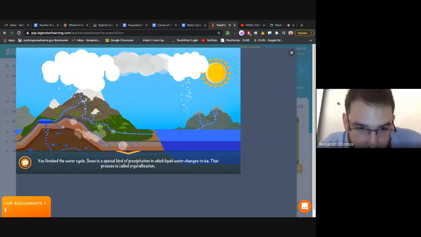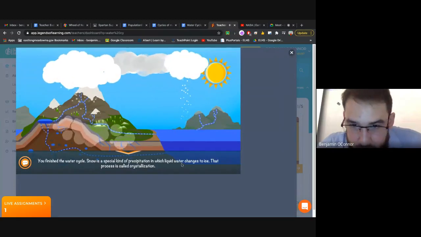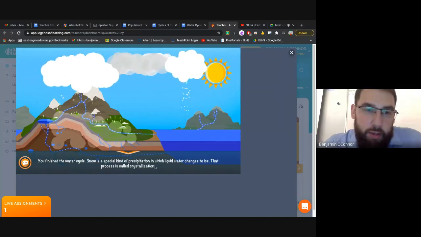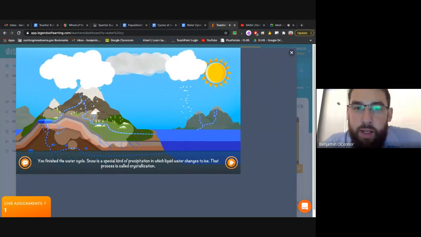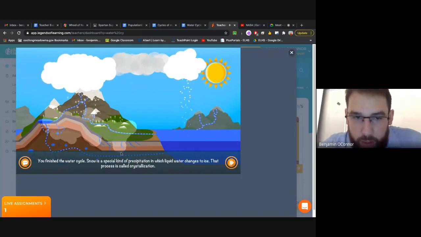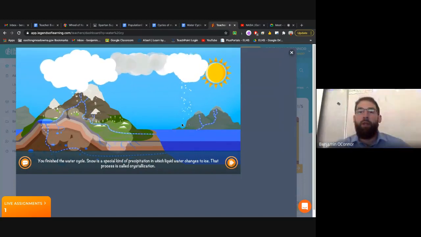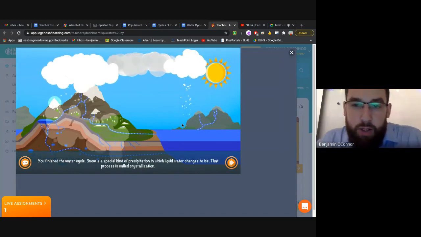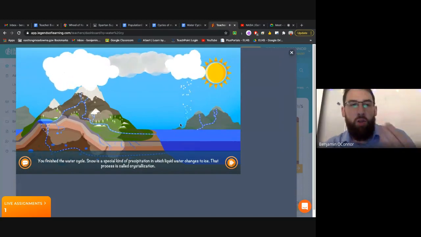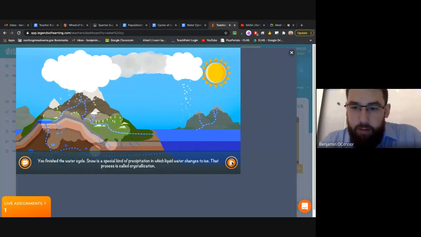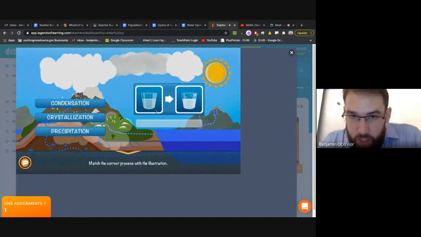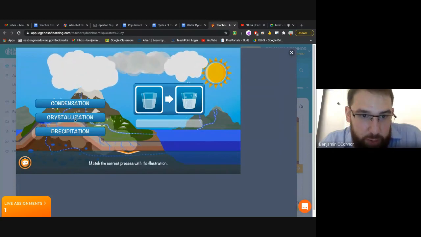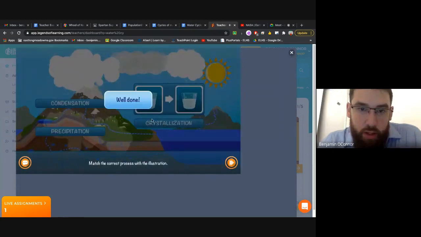Snow is a special kind of precipitation in which liquid water changes to ice. That process is called crystallization. When water forms those crystals, it looks like snowflakes. If it's just one water droplet turning into a crystal, it looks like a snowflake. But if there are many water droplets around each other and it crystallizes, it'll form a solid cube of ice or sheet of ice. Then we have liquid water in a glass changing to some ice, and that would be crystallization. Well done.